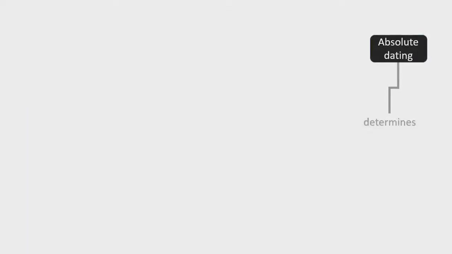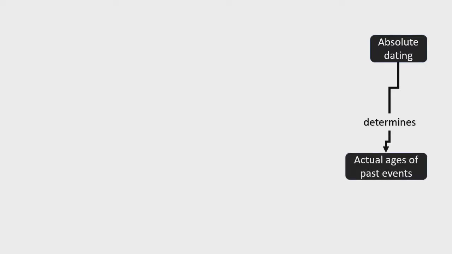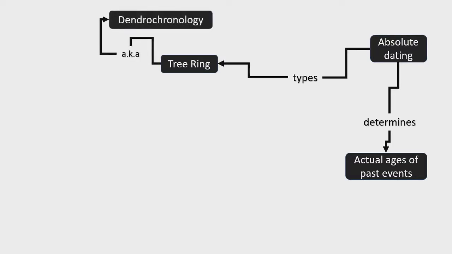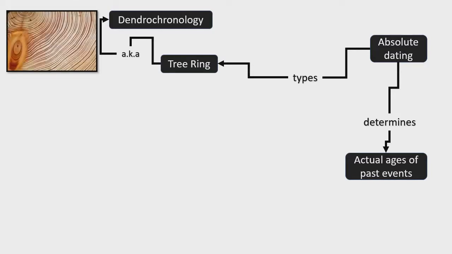Absolute dating. Absolute dating determines the actual ages of past events. Here, I will only introduce a couple of absolute dating techniques that are used. One is the use of tree rings. Examining tree rings is a concept called dendrochronology. In dendrochronology, scientists examine the variations of the tree rings found on trees.